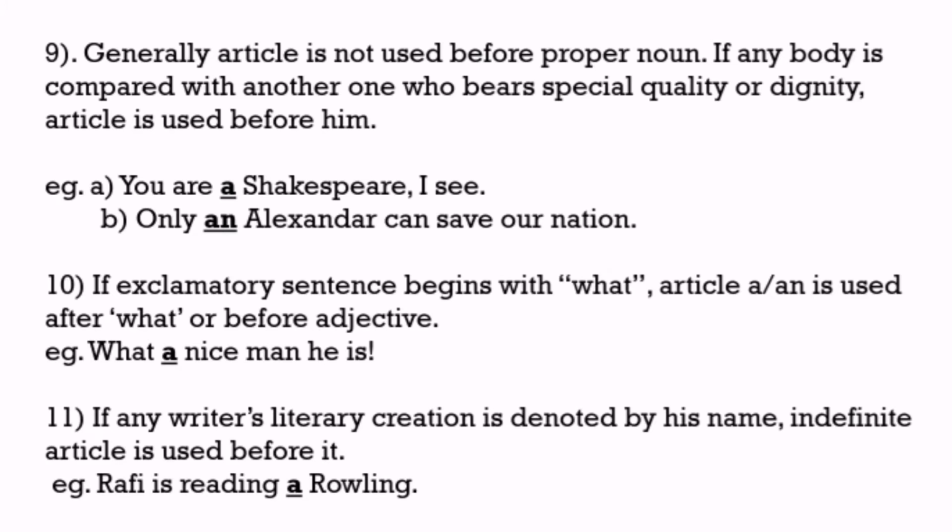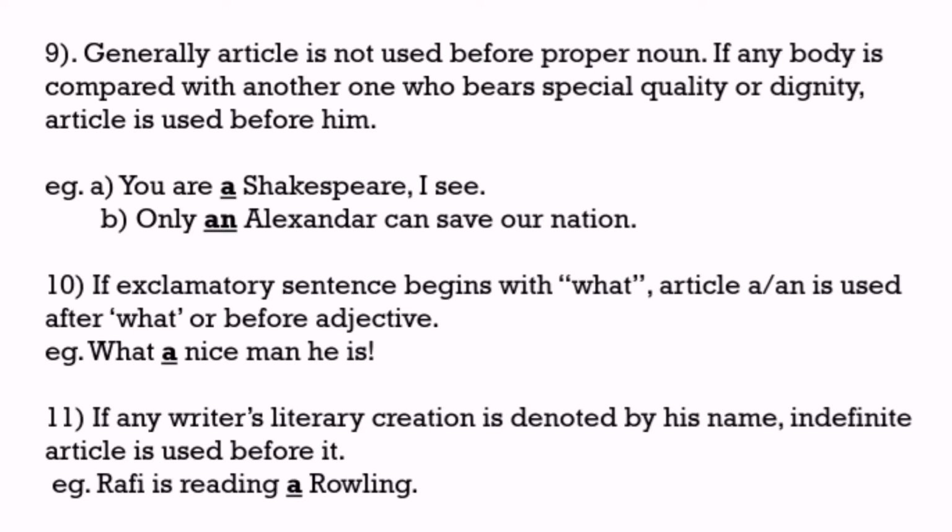Shakespeare is a very dignified person, writer, poet. So the article a is used before it, but Shakespeare is a proper noun. In the second example, Alexander is also a proper noun, but an article is used before it according to the previous rule.